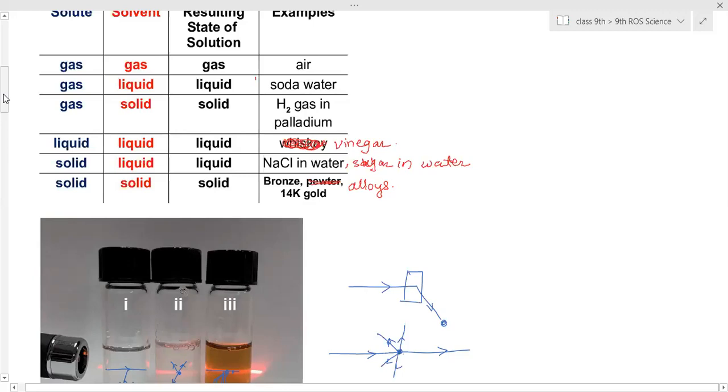Is that clear? Saturated and unsaturated, what do they mean? Yes, ma'am. It is similar to your classroom, where there are 40 benches and 40 students. In that case, is further addition of a student possible? No, ma'am, because there is no seat to sit. So that means the class has reached saturation. And if there are 40 benches and 30 students, is it possible to add a few more students? Yes, ma'am. Then that condition is an unsaturated one.